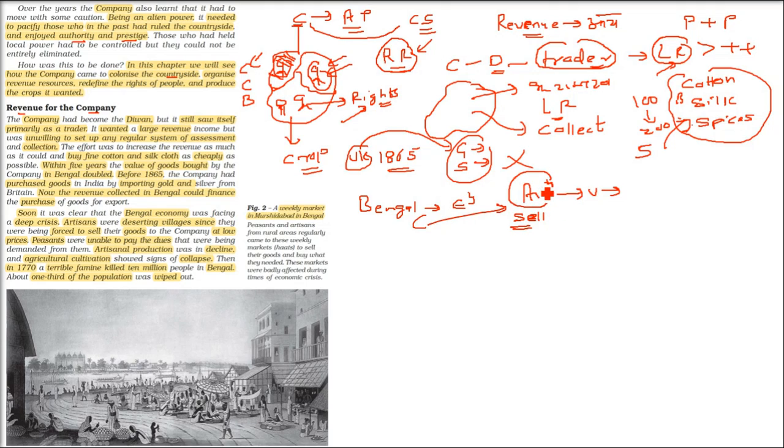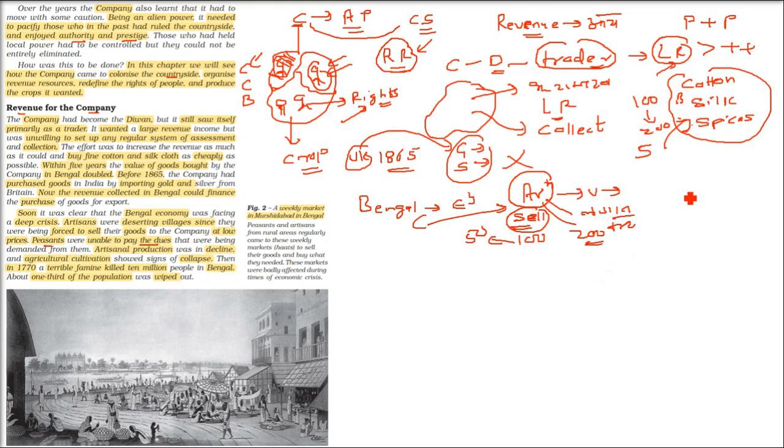When you force an artisan or a kashtkar to sell the stuff in low amount, how can they survive? And second thing is, for the kashtkar and the peasants and the farmers, they were imposed a lagan or tax, which they were unable to pay. They can't pay. That is, give 200 lagan, they are only producing 50. How can they pay? So it was incomprehensible. So the artisans, even the peasants, they were not able to pay the dues, the lagan, right?